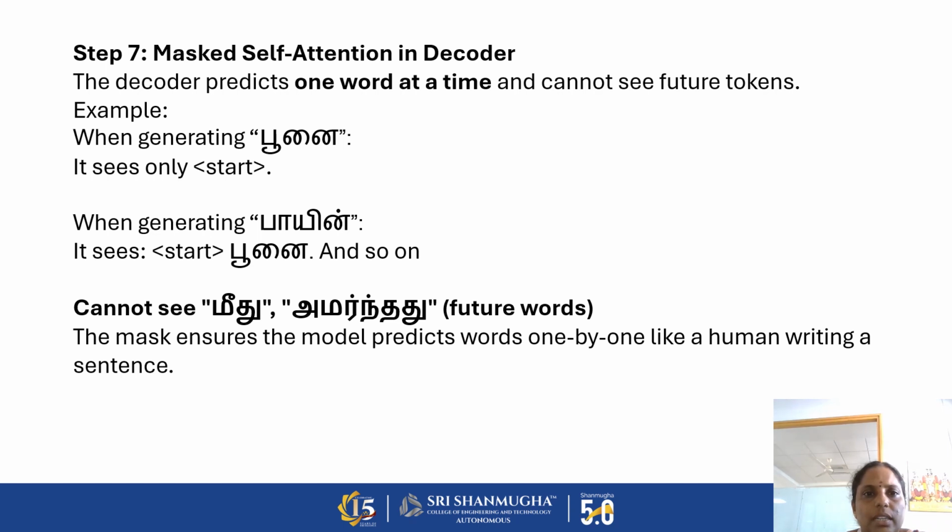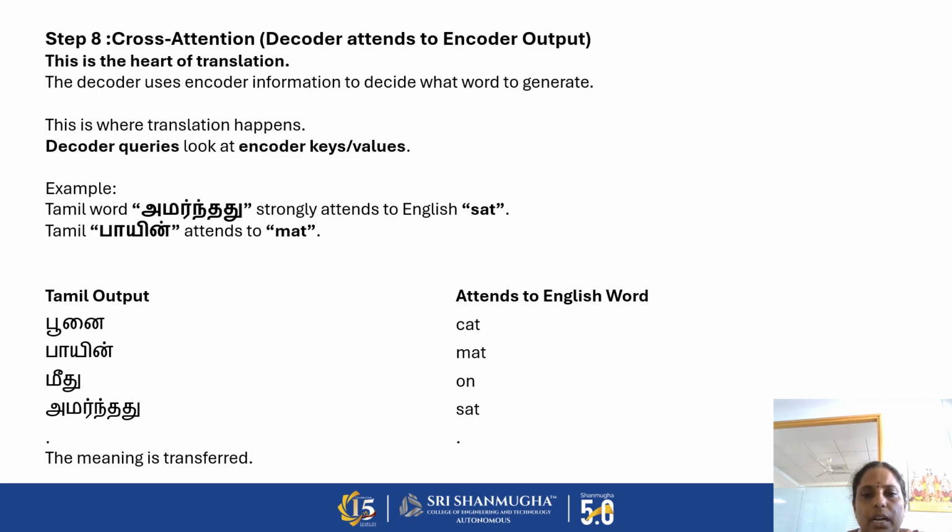So masked self-attention, பூனை. Once we get the output as பூனை, next word பூனை பயின் மேடு அமண்டது. The word after it need not be correlated with the previous word பூனை.